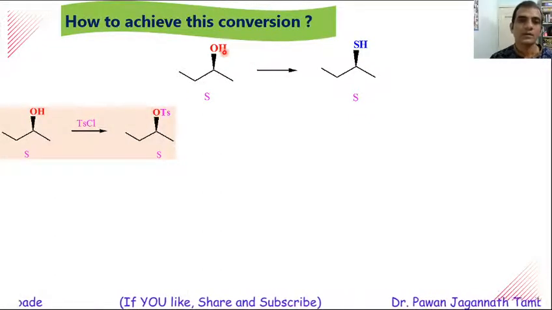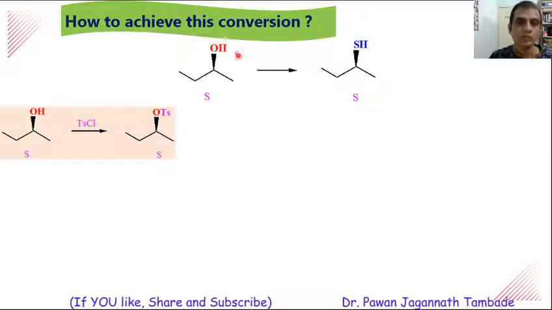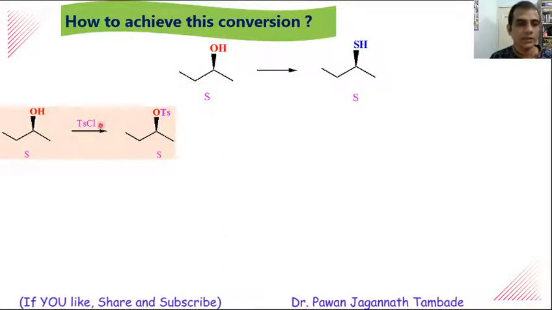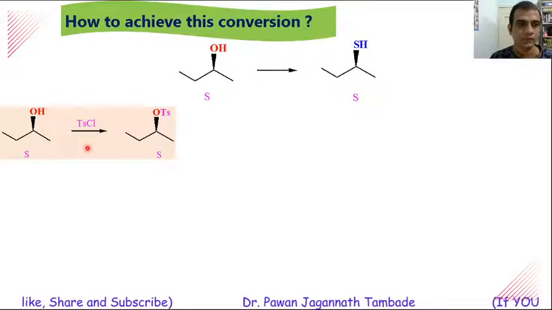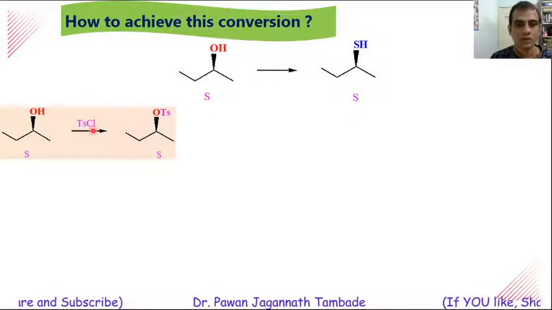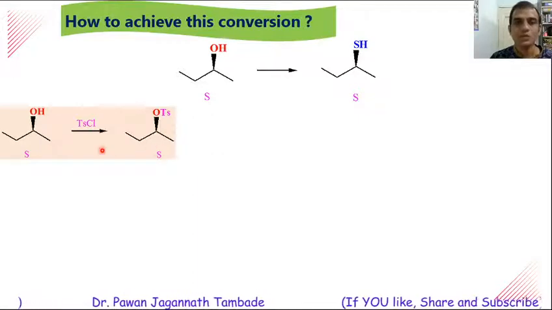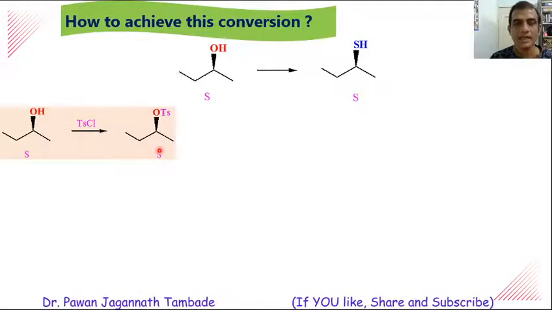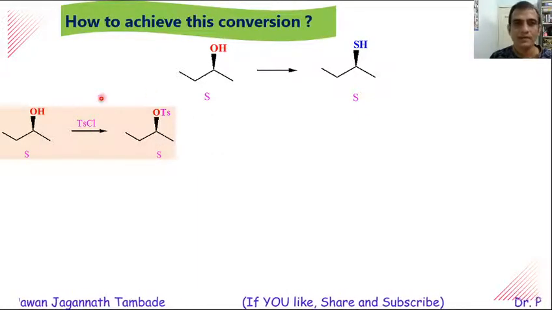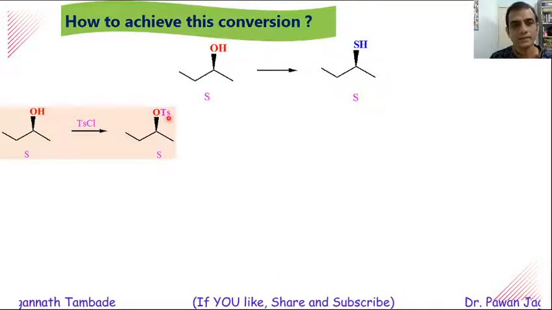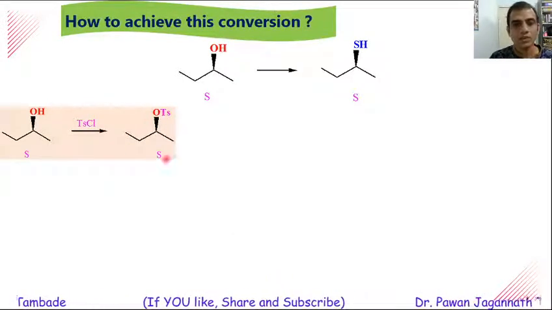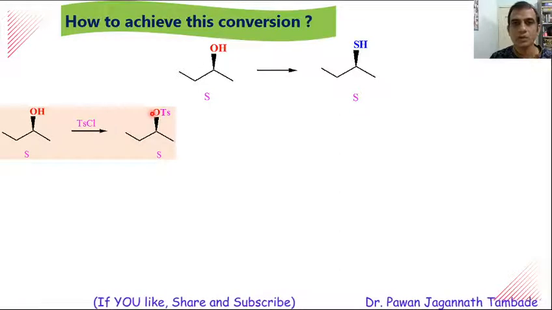First of all, this S-2-butanol is converted into its OTs form. For that, it is reacted with tosyl chloride and we will get this type of structure. Again, in this case, there is no change in configuration as the reaction is not occurring at the chiral center. Now, in this molecule, we are having OTs, which is a good leaving group.